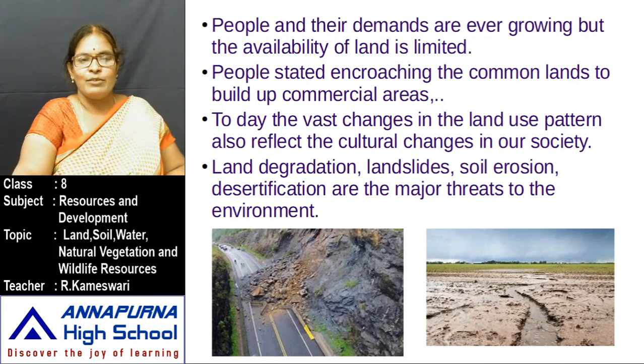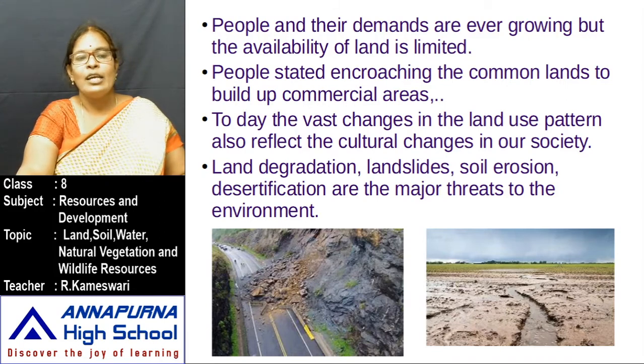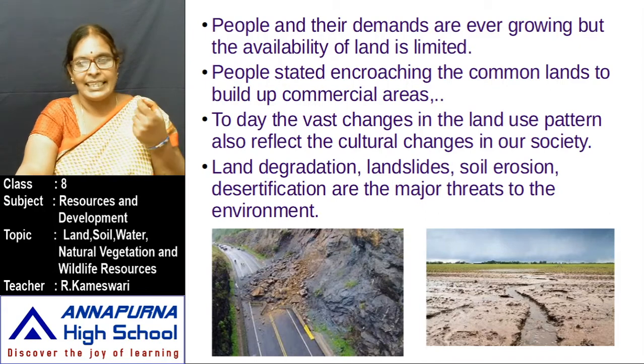Next, come to the next one, landslides. It is also a natural disaster that involves the breakup and downhill flow of rock, mud, water and anything caught in the path. That is called a landslide. Next, soil erosion. The upper layer of the soil is made up of soft and fine particles.